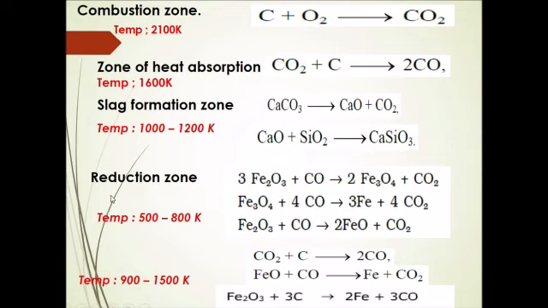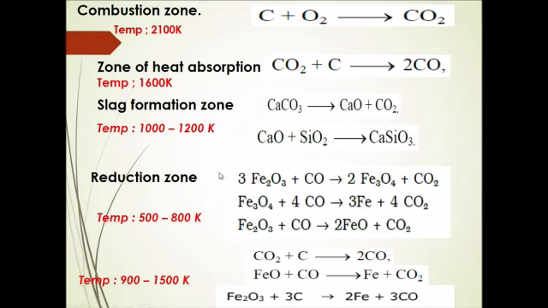Next is the zone of reduction. This happens at the upper part of the furnace. This is the last zone, and the temperature here is between 500 to 800 Kelvin. Here, the ore which is present is reduced by carbon monoxide as the reducing agent.